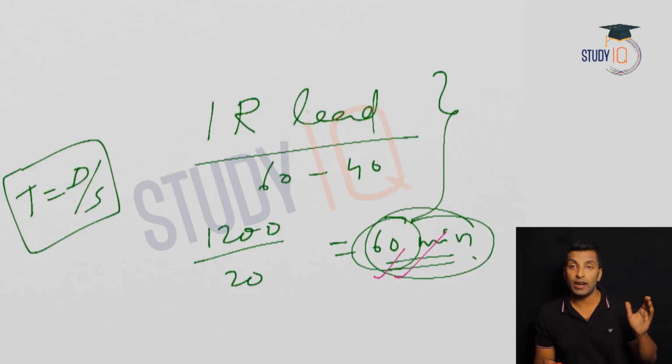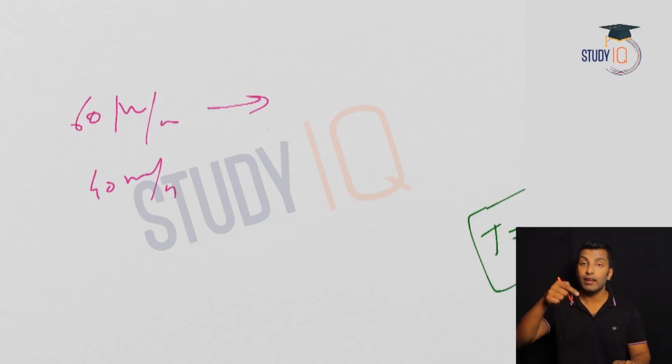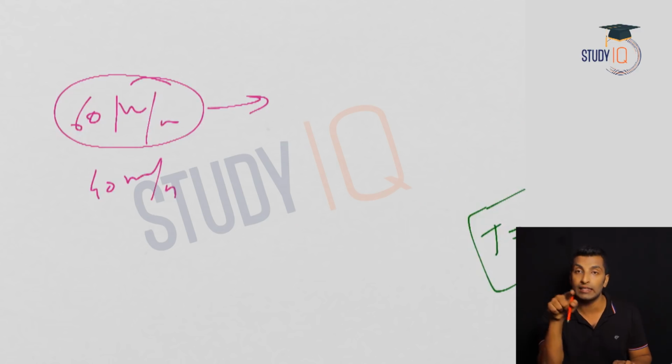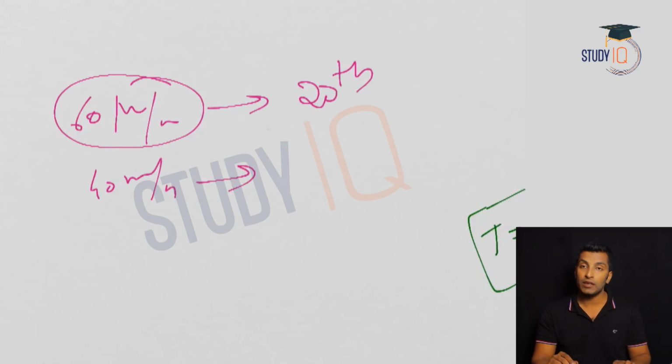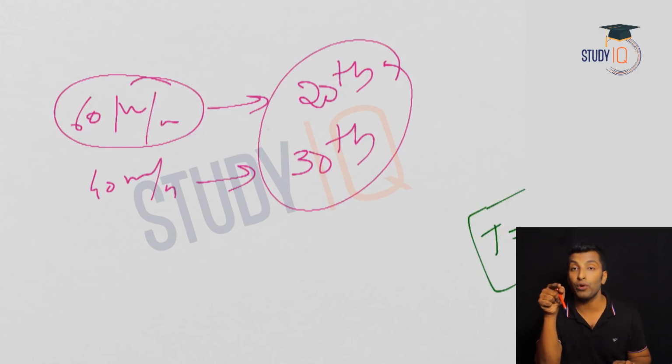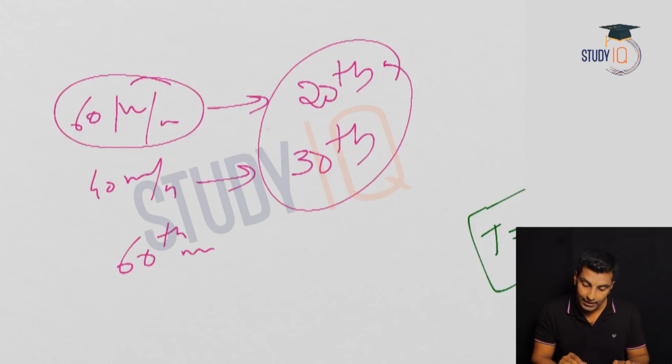Because I have taken two as different questions and solved them. If 60 meter per minute and 40 meter per minute is given, I calculated in what time the 60 meter per minute person will reach the starting point. He will reach the starting point every 20th minute, and the second person will reach every 30th minute. Take the LCM, and you will get the answer for when they meet for the first time at the starting point. That is at the 60th minute.